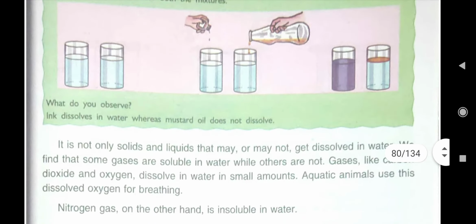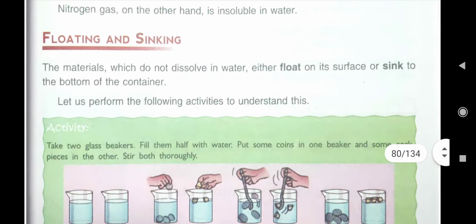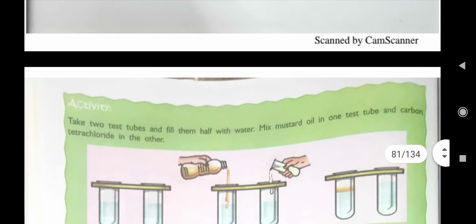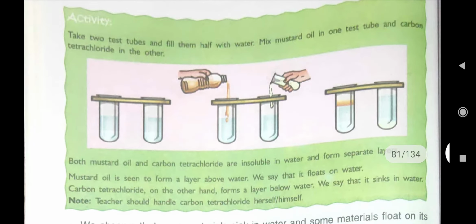Then we also saw that different types of oil, whether it is mustard oil or hair oil, they are also insoluble in water. Then you performed this activity also, that was related to floating and sinking. Floating means which is above the water level, and sink means which sits down below the water. Then this activity also you have done about mustard oil and carbon tetrachloride.